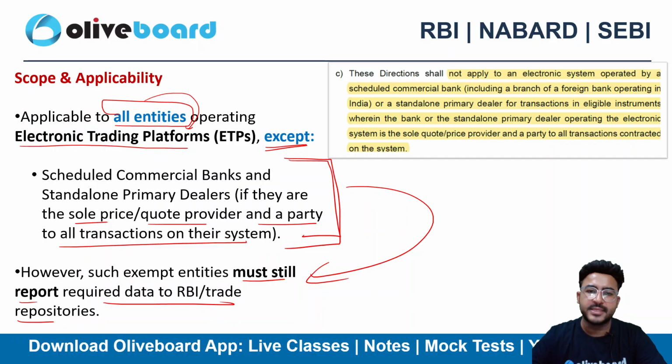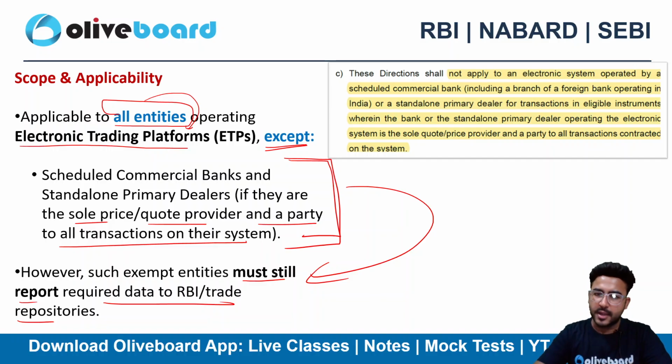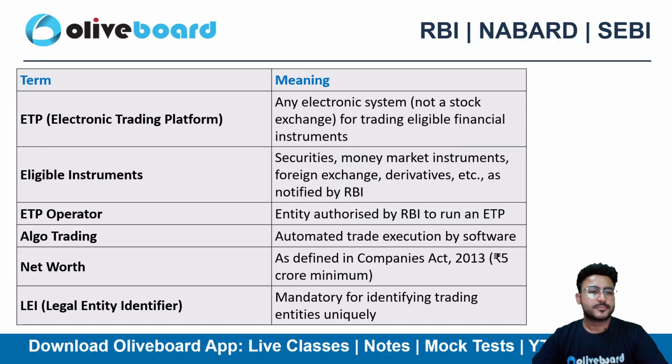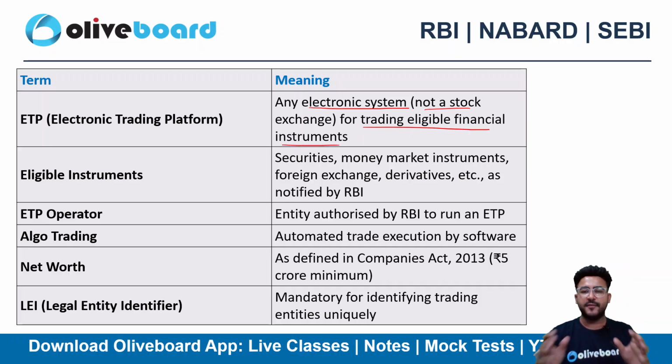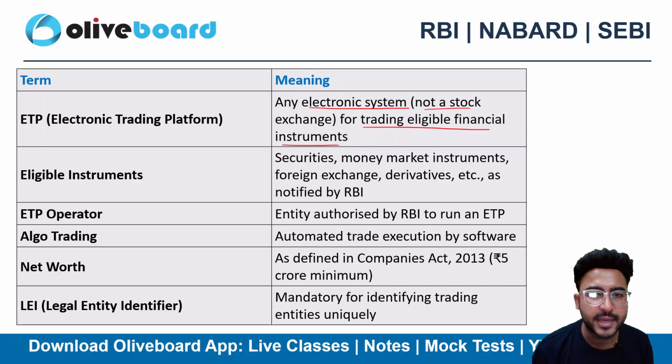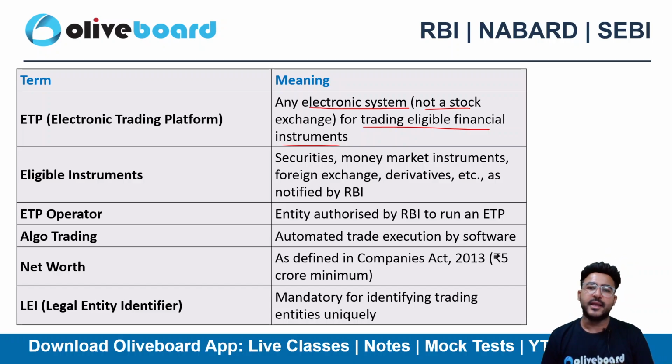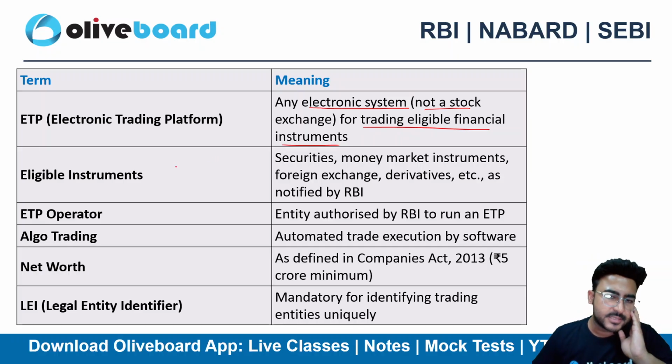However, there are certain exceptions. Even if you are exempt, you still need to at least report the data regularly to the RBI, right? So what is an ETP? Electronic trading platform: any electronic system, not at all a stock exchange, for trading the eligible financial instruments. If you do have a facility of an electronic system for trading the eligible financial instruments, then you are an electronic trading platform here, right? What are the eligible instruments?